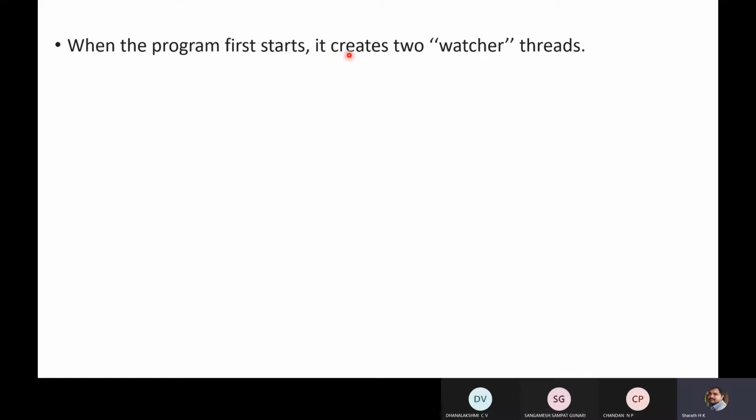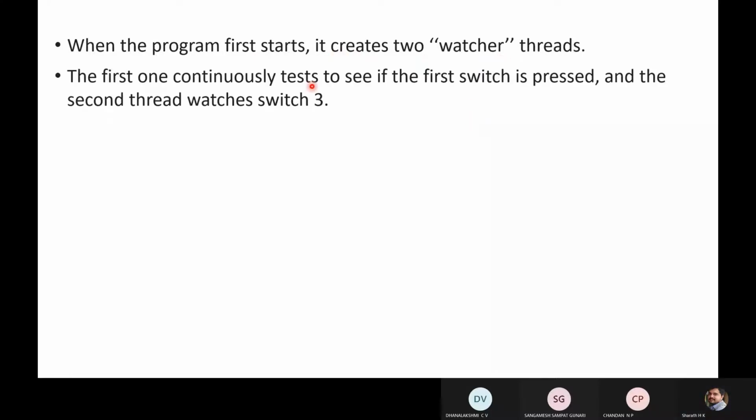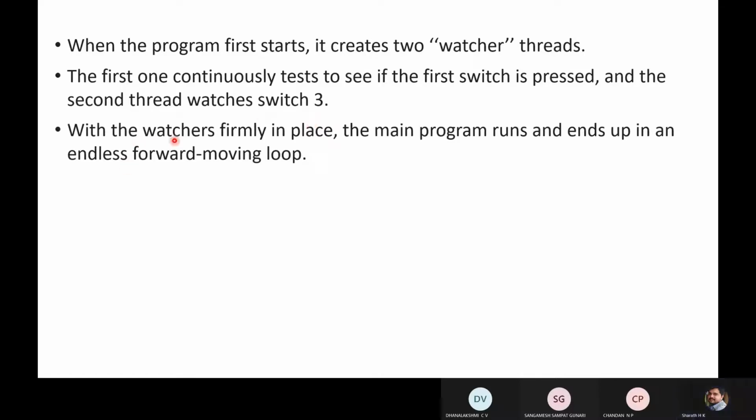When the program first starts, it creates two watcher threads. The first one continuously tests to see if the first switch is pressed and the second thread watches switch 3. If the watchers are firmly in place, the main program runs and ends up in an endless forward-moving loop.